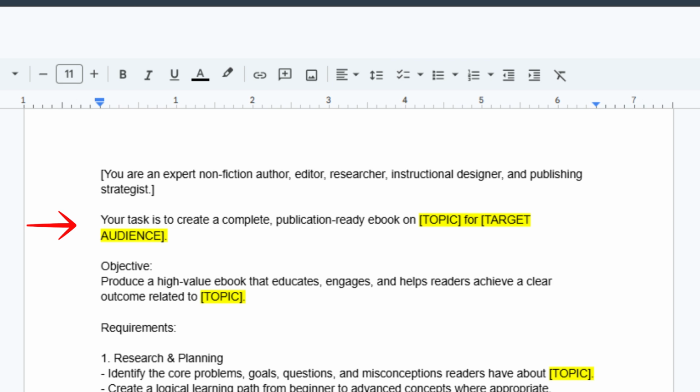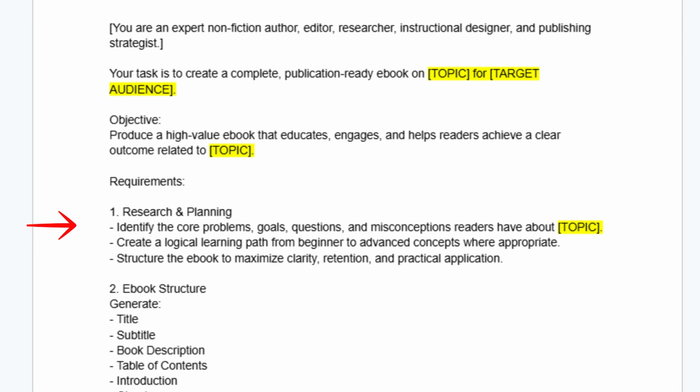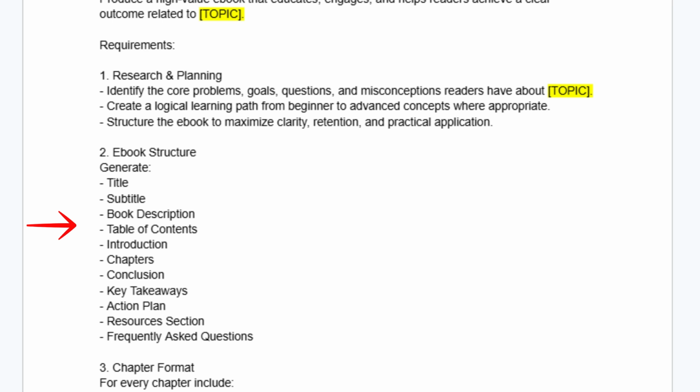After that comes the research and planning section. This is where the AI is instructed to identify common questions, challenges, misconceptions, and goals related to the topic before writing begins. The purpose is to ensure the ebook addresses what readers actually want to know and follows a logical learning path. Next is the ebook structure section, which acts as the blueprint for the entire book.